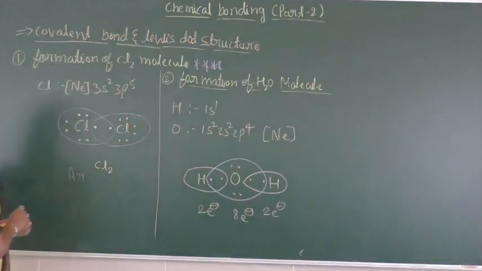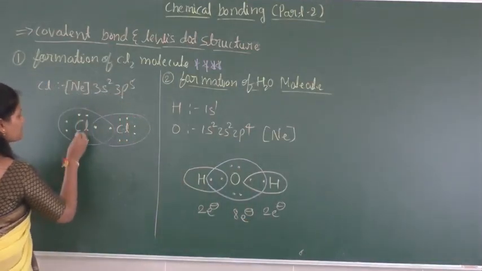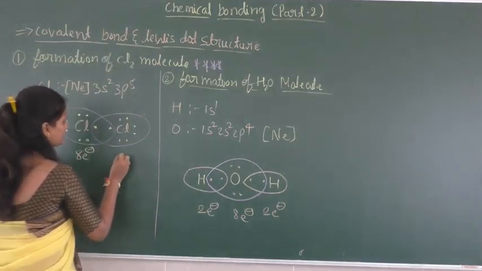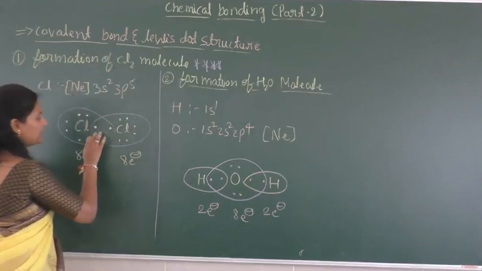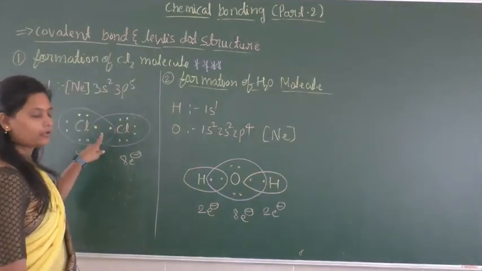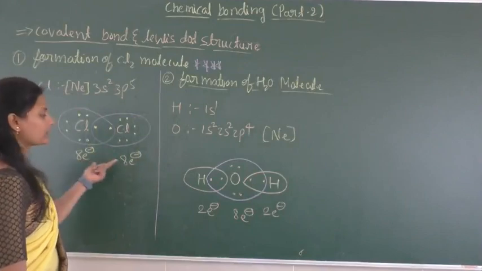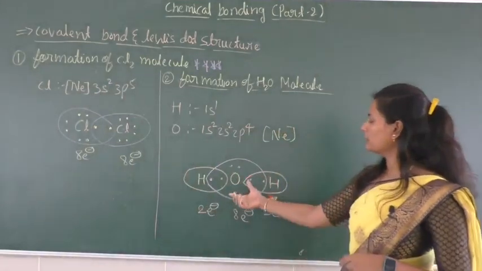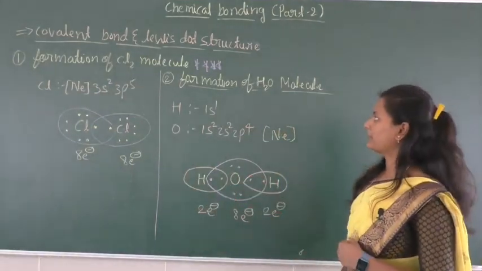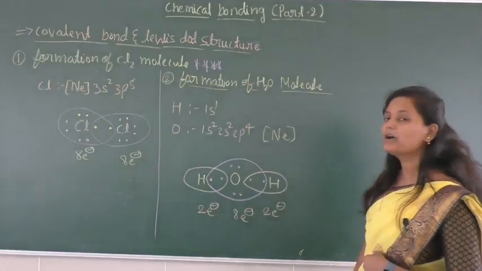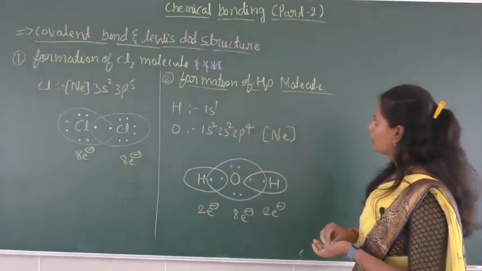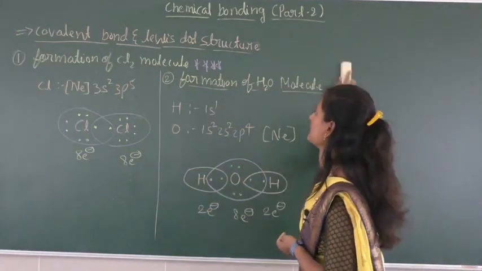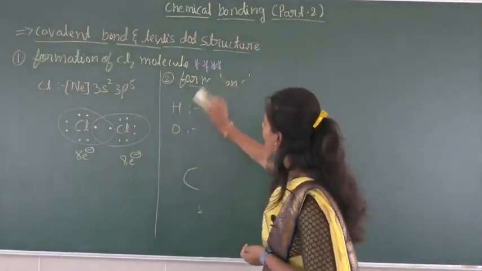Same way here also in the Lewis dot structure of Cl2, the total electrons in each Cl is 8 electrons. By sharing one electron each, they are going to attain the octet configuration. So this is about the heteronuclear example for a Lewis dot structure in a covalent bond. Now we will discuss some more examples regarding Lewis dot structure in covalent bonds.